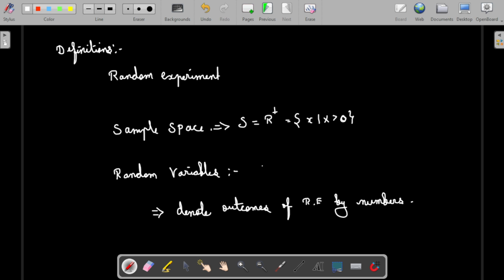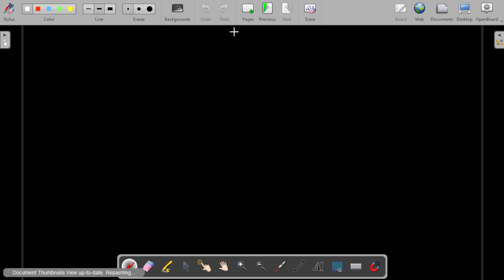For an example, if the probability of the event R greater than 10 is what they are asking us to find, then this R is a random experiment outcome. The possible outcomes can be mapped to a real number that we can take into our observation of the answer. That is how the random experiment will be mapped to the real axis in order to see observations. So these are a few notations that we have in probability events.